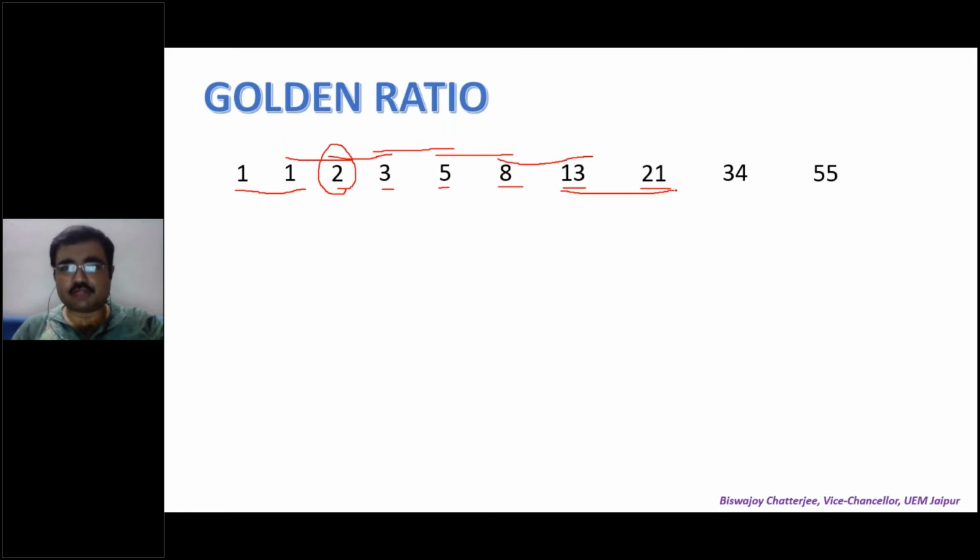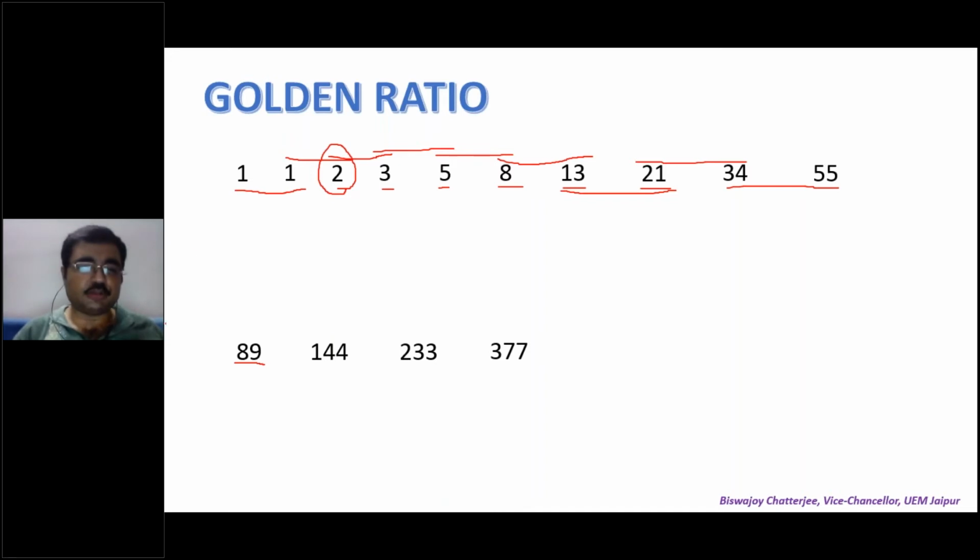The next number is 55 because 21 plus 34 makes it 55. If you continue, 34 plus 55 will make it the next number, 89. As you can see on screen over here, 89. So the next number is 55 plus 89, 144. This is a series. 89 and 144 is 233. 144 and 233 makes it 377.